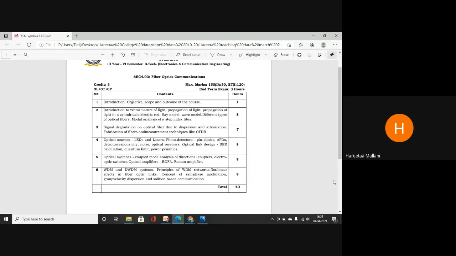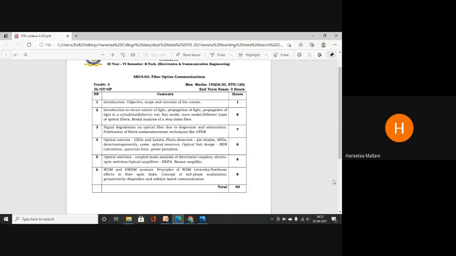Two topics we have to discuss here, basically optical switch and optical amplifier. Switching the light energy from one end to another end: the switches we use at home are for on and off purposes. Here also there are optical switches which will direct the light from one portion to another portion.